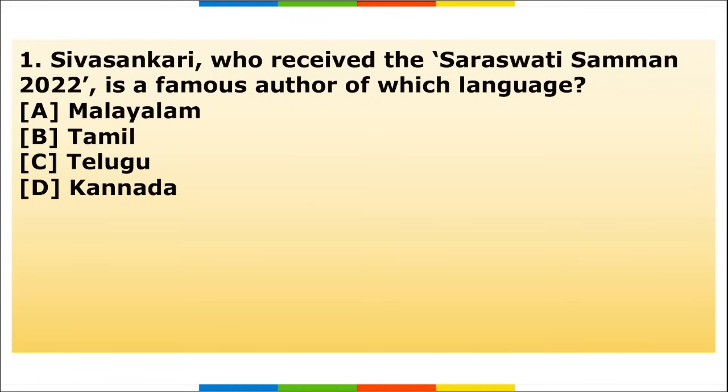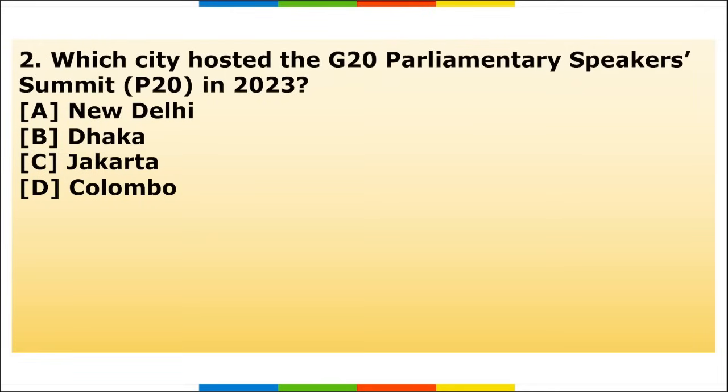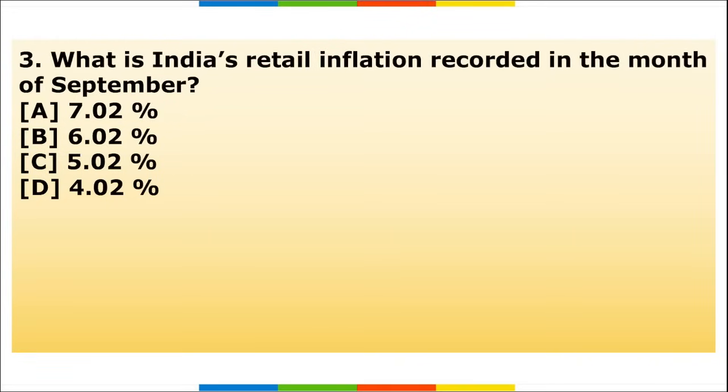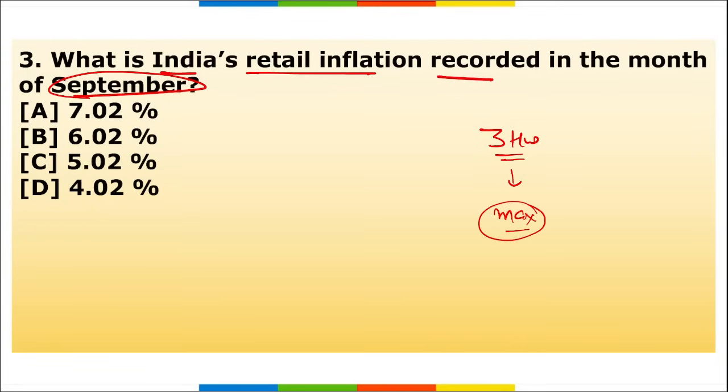So now friends, let's move to our homework section. First, Shiva Shankari, who received the Saraswati Samman 2022, is a famous author of which language? Next, which city hosted the G20 Parliamentary Speakers Summit in 2023? Next, what is India's retail inflation recorded in the month of September? So friends, these are your 3 homework questions and I want to see maximum participation of students in these homework questions, right? And I hope these questions are beneficial for your revision perspective. And if yes, do let me know in the comment section.